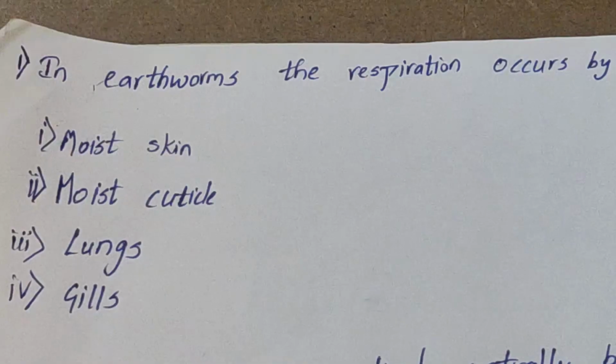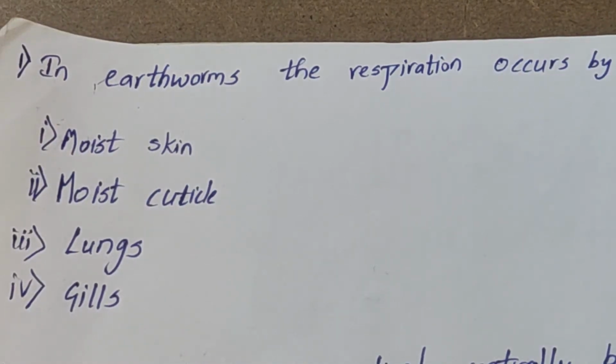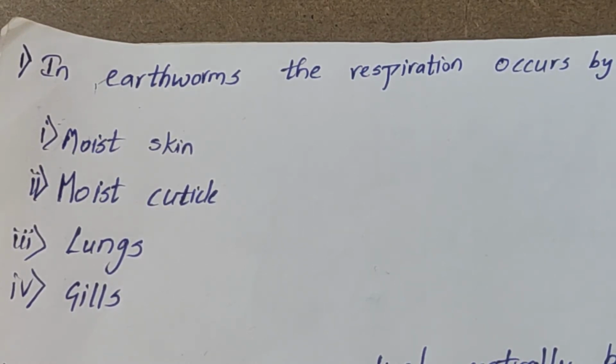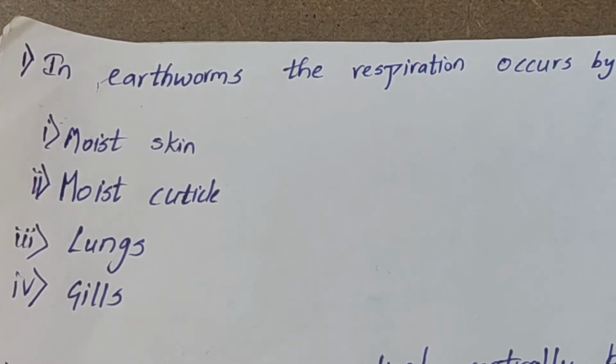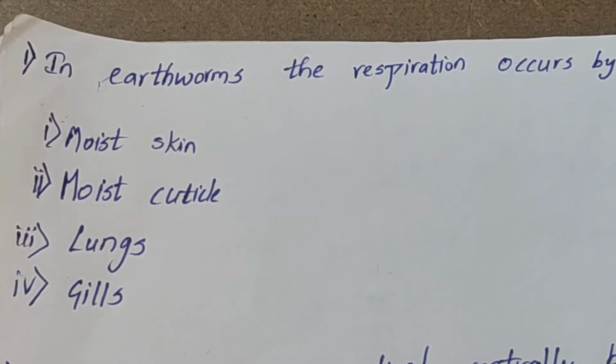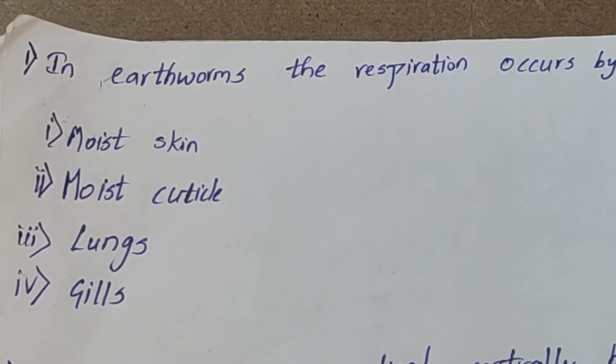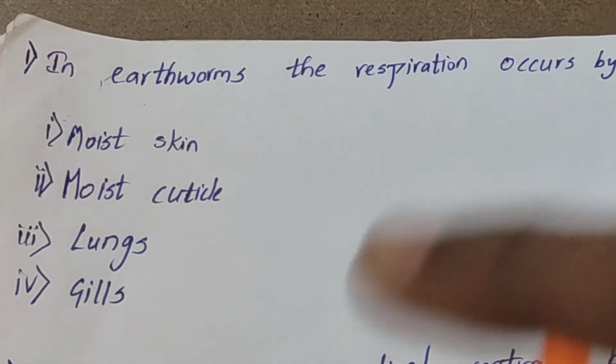Okay, that's it. In earthworms, the respiration occurs by first option moist skin, second option moist cuticle, third option lungs, and fourth option gills. Stop the video and try to answer the question. Please remember, moist skin is for frog and moist cuticle is for earthworm, lungs is for terrestrial forms of amphibians, reptiles and mammals, gills is for branchial respiration like hemichordates, echinoderms. So the answer is moist cuticle.